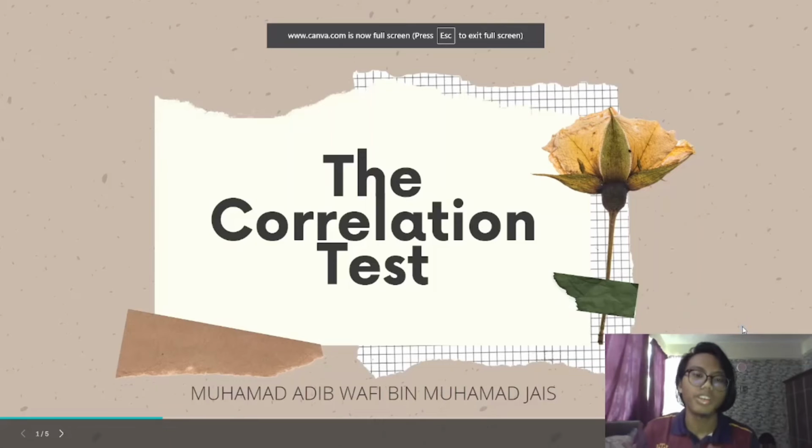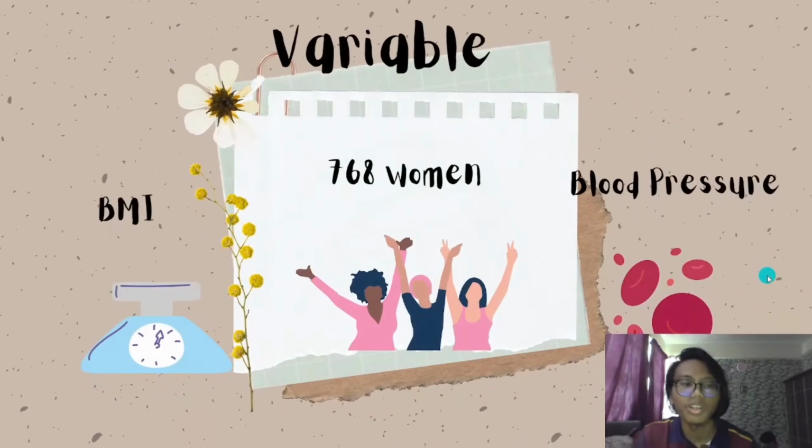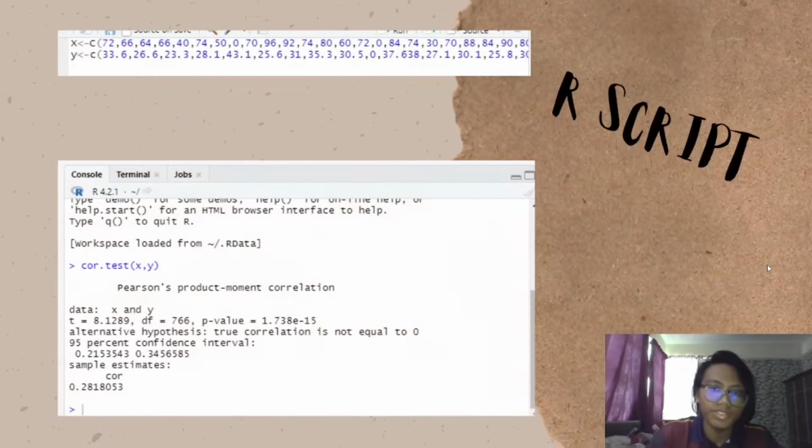Bismillahirrahmanirrahim. Next, I'm Adik Wafi, and now I will explain the third test that we had, which is the correlation test. For the variables, I will take the BMI of our data sample of 768 women and their blood pressure. This is the R script.